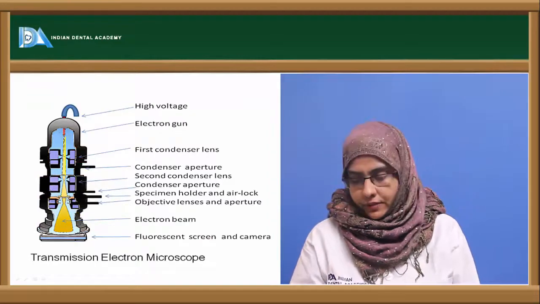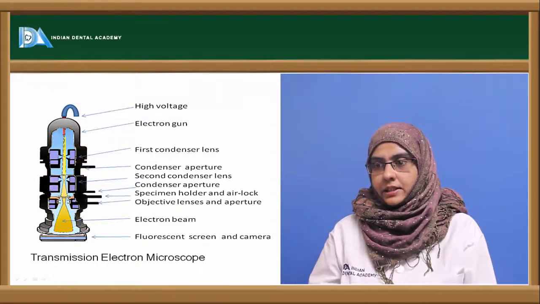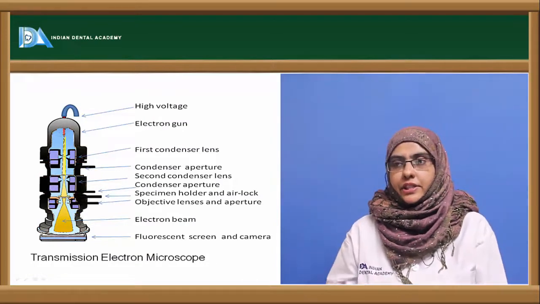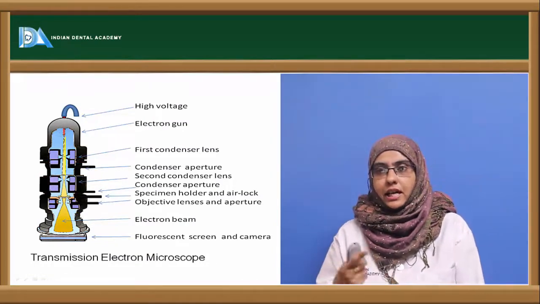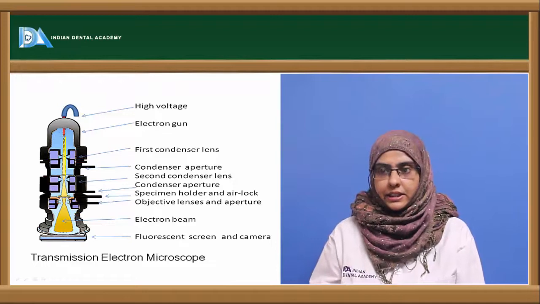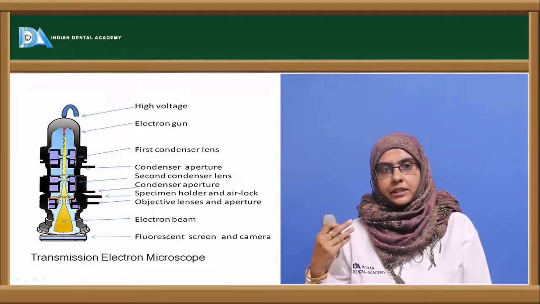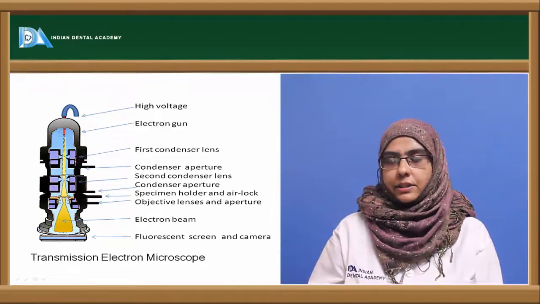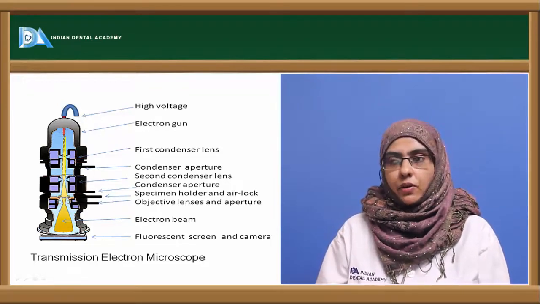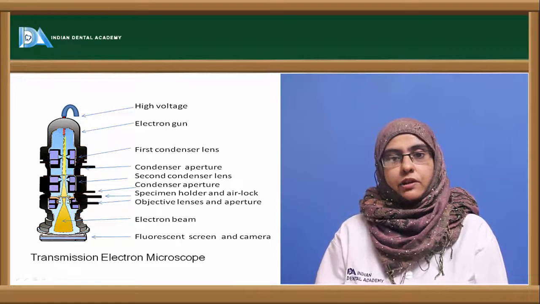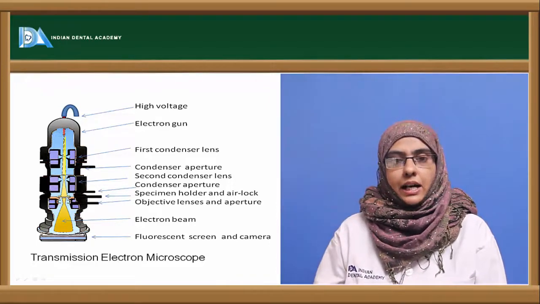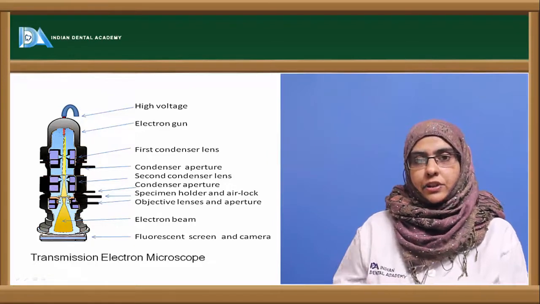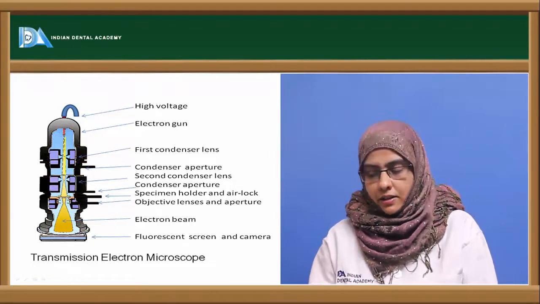The pathway of light in transmission electron microscopy is similar to that of the light microscope, where electrons are generated from the electron gun, pass through a variety of condensers, and strike the specimen. The differential scattering of the electrons brings about the final image, which can be seen with the help of a fluorescent screen and a camera. We cannot view the object directly with our eye because it might damage the retina. So the image has to be first projected onto a screen and then it can be viewed.